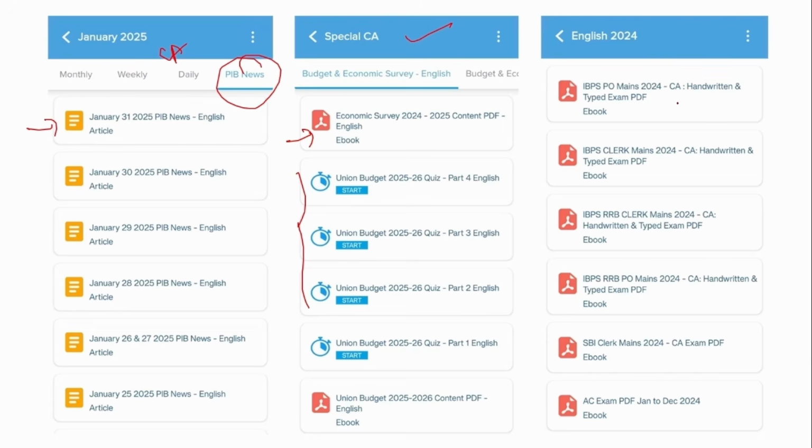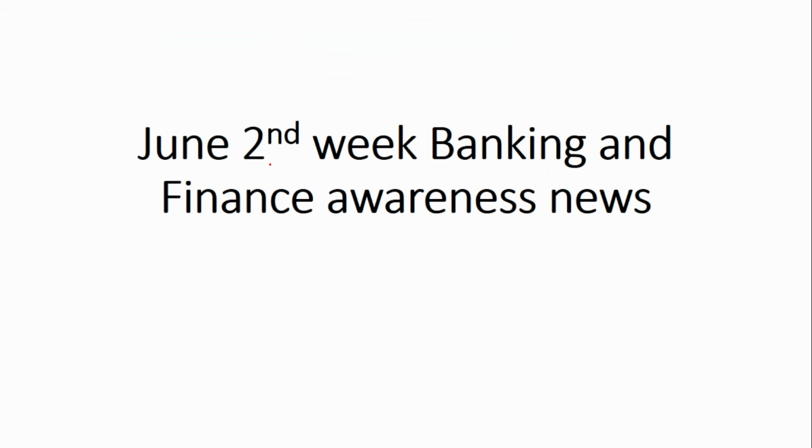And next is the exam perspective PDF. If you see IBPS PO mains, IBPS RRB clerk, SBI clerk, these are all exam perspective PDFs. If you go and check, these PDFs will contain around 5 to 6 months of the current affairs, which has high chances of being asked in this SBI clerk mains exam. So it is very useful to read this PDF from an exam perspective point.